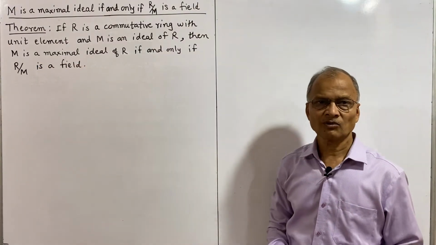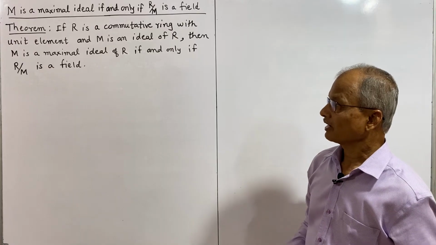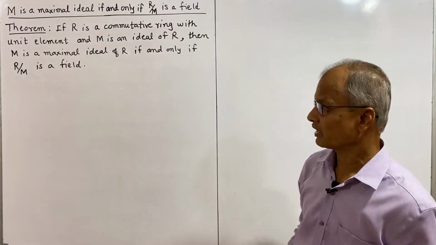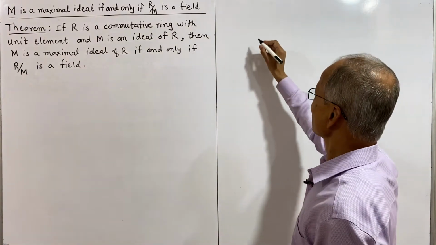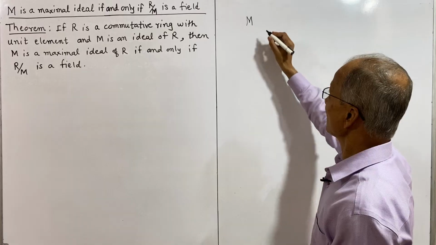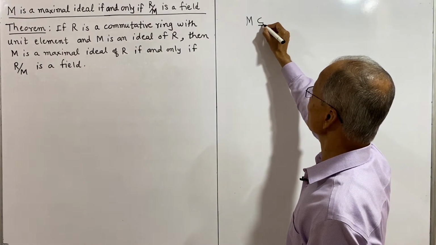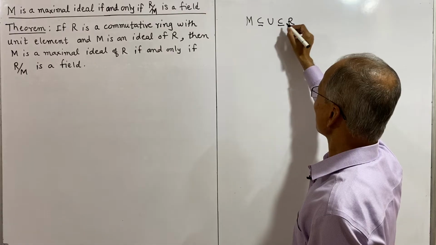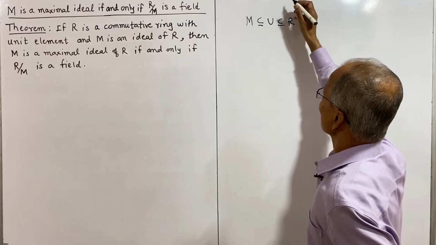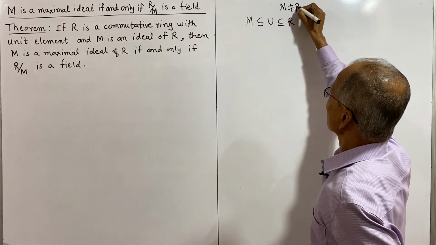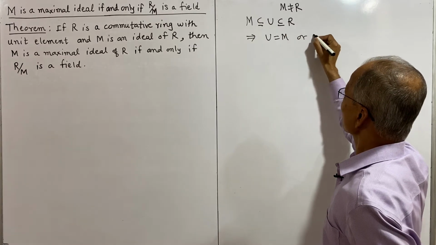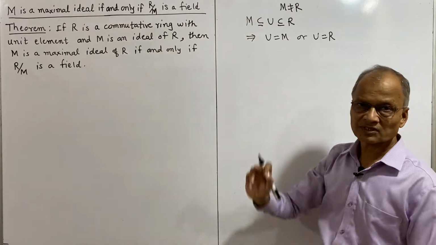We have earlier studied what is a maximal ideal, and also we have studied the quotient ring R modulo M or R by M. So what is the definition of a maximal ideal? An ideal M of a ring R is said to be maximal if there is another ideal U such that M is contained in U is contained in R, where M is not equal to R, then this implies either U is equal to M or U is equal to R. Then M becomes a maximal ideal.